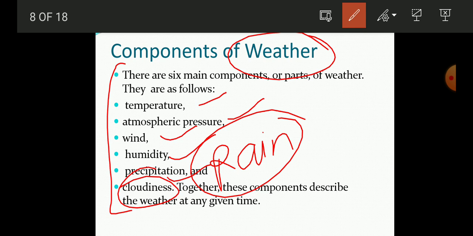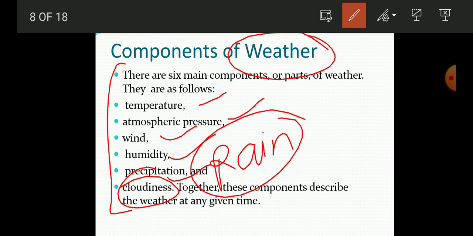So these components together describe the weather at any place. Like students, the weather plays an important role in our life. In the cold weather, we protect ourselves by wearing woolen clothes, right?